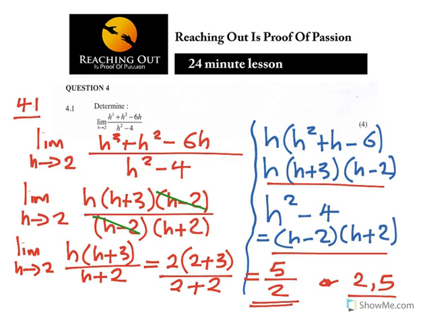Now the problem is, if you substitute the 2 in the top one here, it will give you an error, meaning it's undefined. Why? Because if you put a 2 in the denominator, you're going to have a 0. It will be 4 minus 4, which is 0, and anything divided by 0 is undefined. So what is needed there? They needed you to first factorize before you can substitute 2. So that's where they were trying to catch you there.